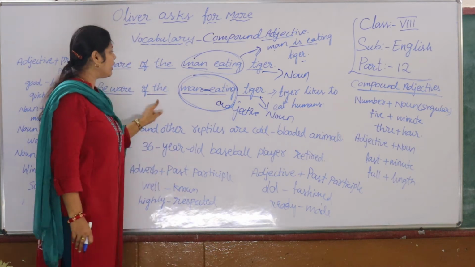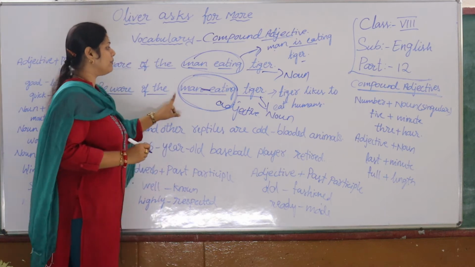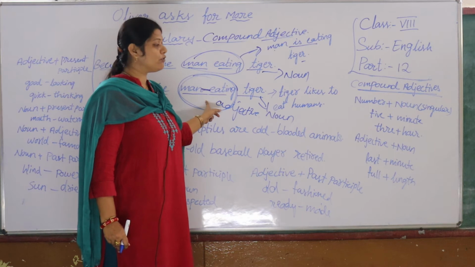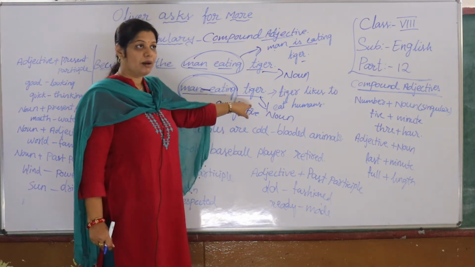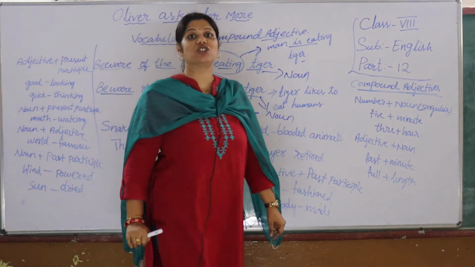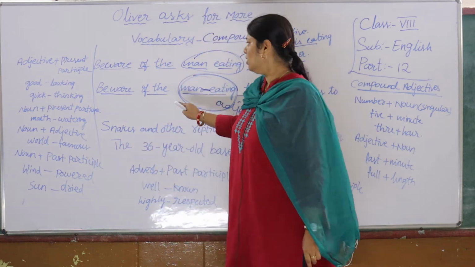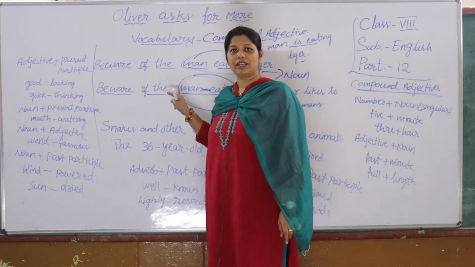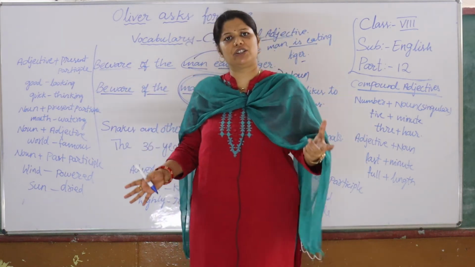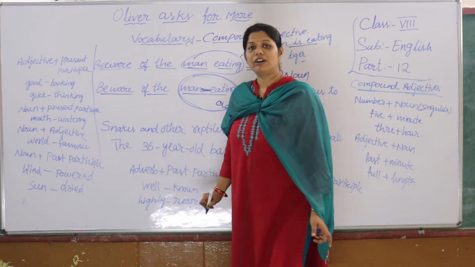You see, "beware of the man-eating tiger": when we represent it with a hyphen, that means the tiger likes to eat humans, man here. Otherwise, you have to be aware of the what? Tiger. Here, be aware of the man. See how the meaning of the sentence changes with a small hyphen. So when we want to represent compound adjectives, where you want to highlight your noun with more than one adjective, then you have to represent it with a hyphen.